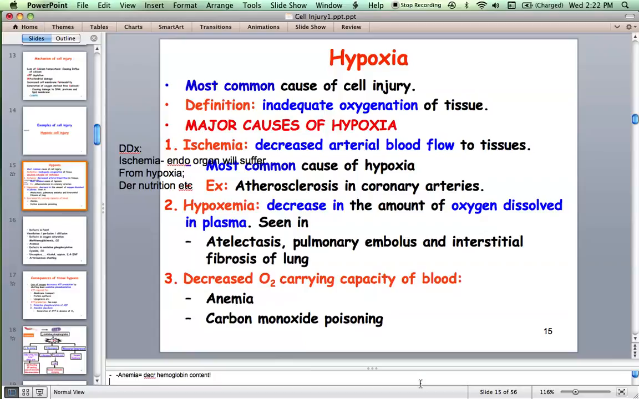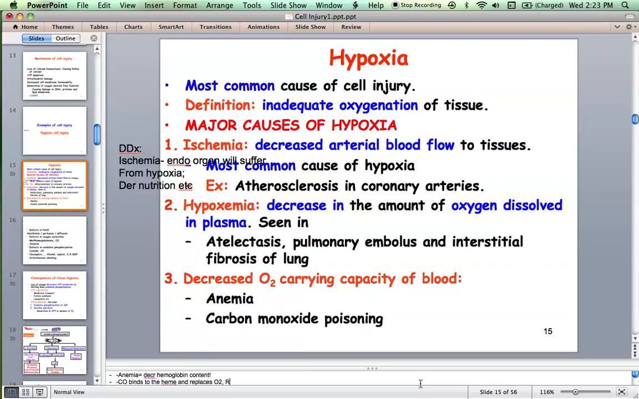Carbon monoxide poisoning. How does carbon monoxide cause hypoxia? It competes with oxygen for hemoglobin. It binds with the heme and replaces oxygen. Once carbon monoxide occupies hemoglobin, it's very difficult for oxygen to replace it. So how do you treat these conditions? You supply 100% oxygen, and this oxygen goes and replaces carbon monoxide.